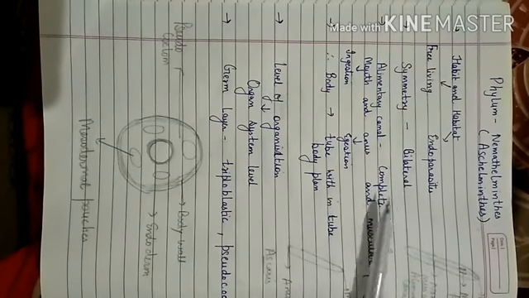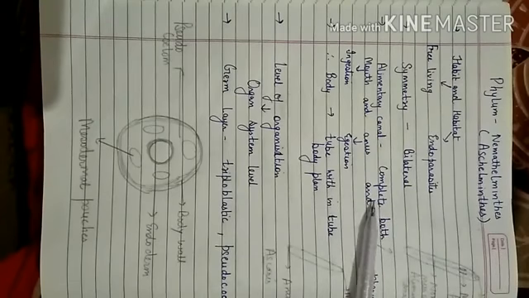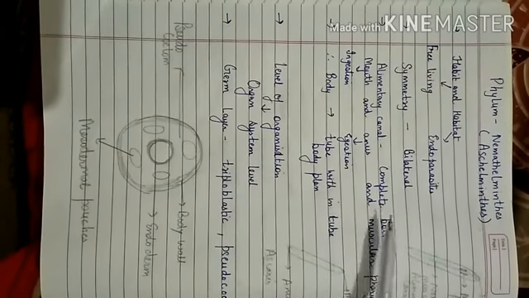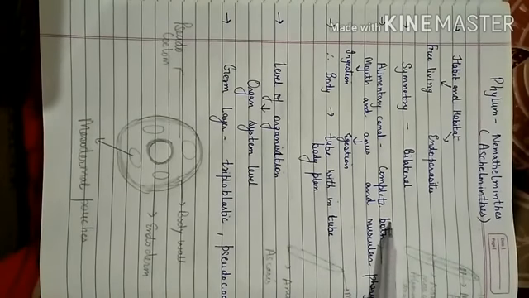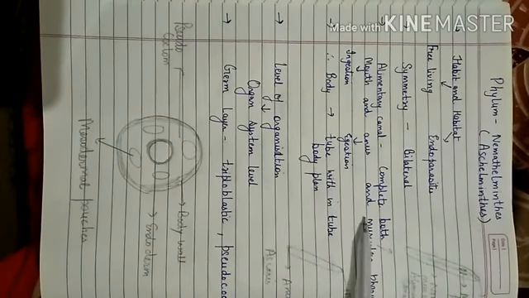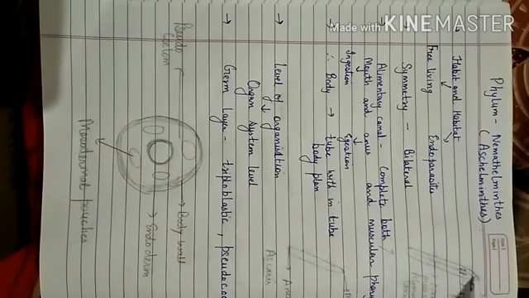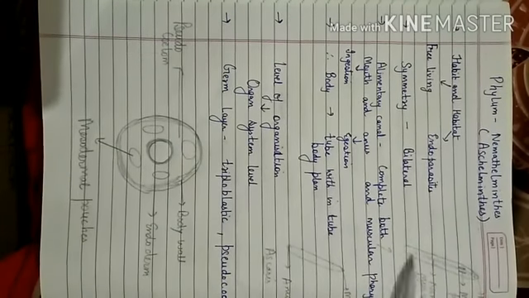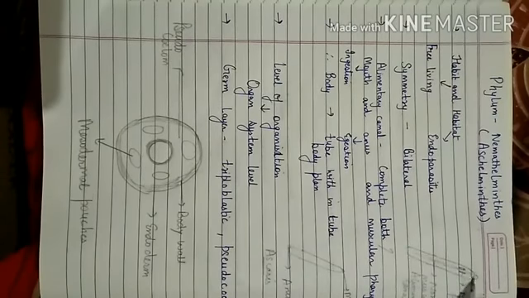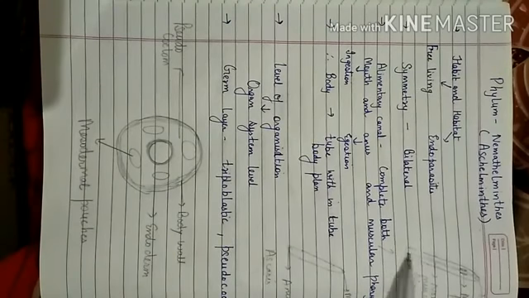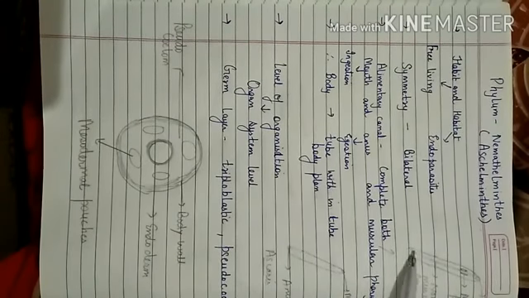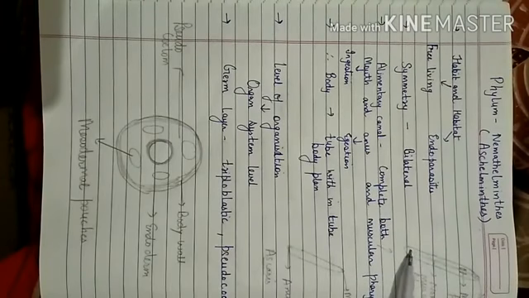Then another most important feature of this phylum is that there is a complete alimentary canal. Complete alimentary canal means the alimentary canal shows two openings. One is mouth, other is anus. Mouth is for ingestion. Ingestion means the intake of the food. And anus is for egestion. Egestion means to pass the undigested food.